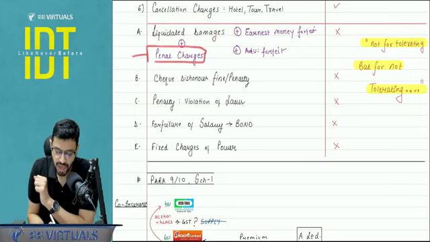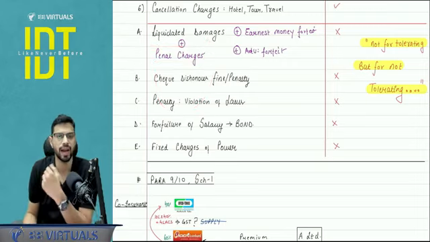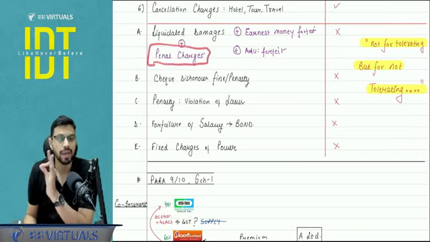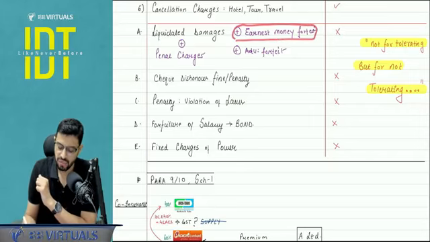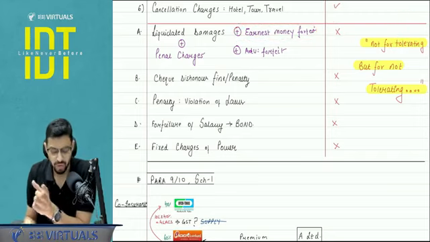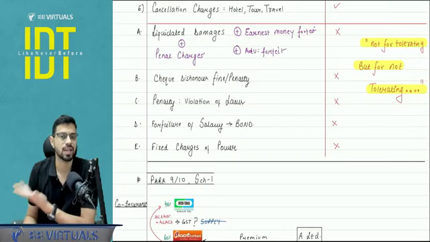Penal charges which are charged by the banks are to discourage any non-compliance or contravention of a bank loan. Again, they are a kind of liquidated damages only, and it was clarified by the CBIC recently that penal charges are also outside the scope of GST. Earnest money forfeiture: when there are government contracts and you pay earnest money, you win the contract, but then you fail to comply with the contract. Again, that is forfeited, but that is not a consideration. Advance forfeited, property sale advance forfeited.